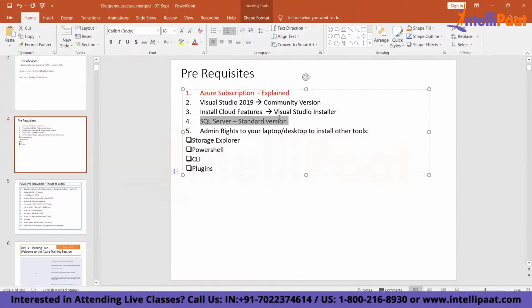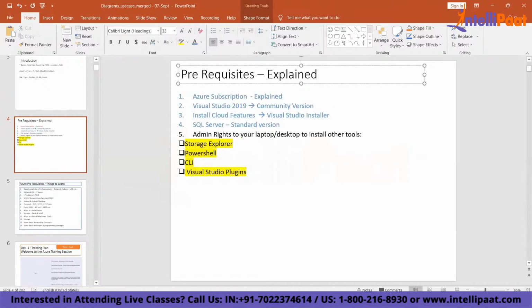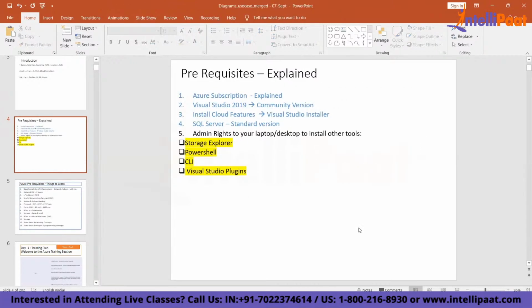Then you need SQL Server, as I told you, standard version. Then you need to have admin rights in your laptop or desktop to install certain tools like Storage Explorer, PowerShell, and certain plugins. You need to install certain Visual Studio plugins. I'll tell you what all plugins are there. These are the prerequisites, all of which I've explained. These ones we will install when we see the demo. And what will be the laptop or machine that you need to have?